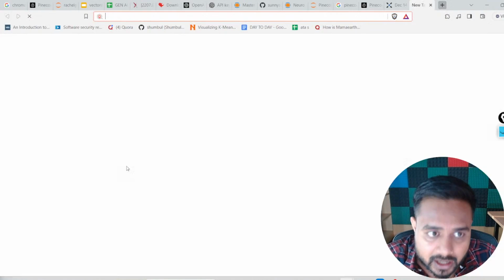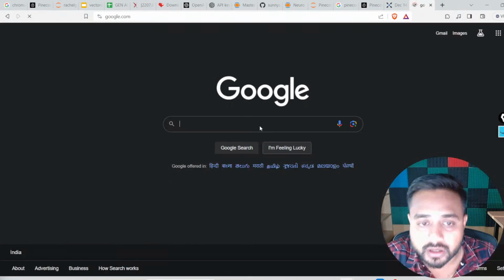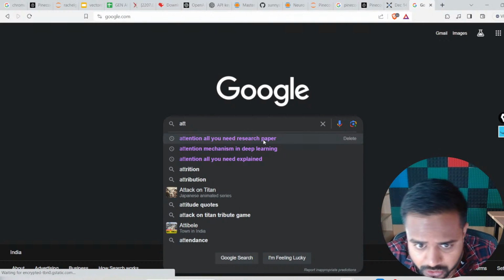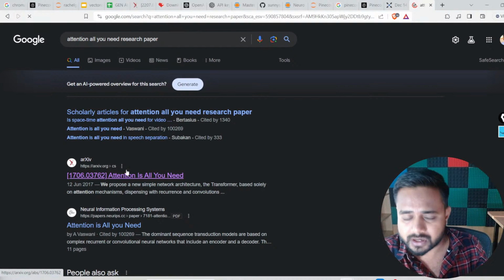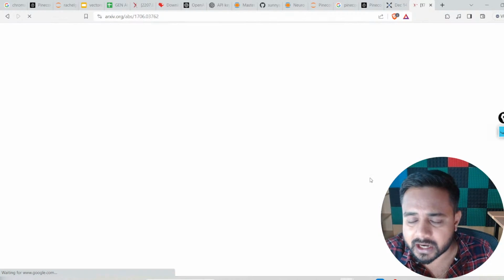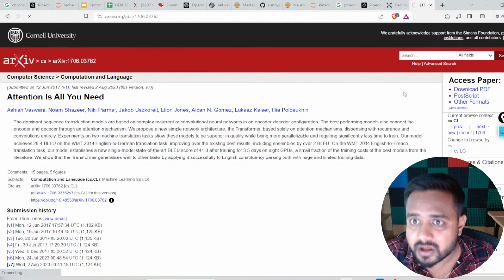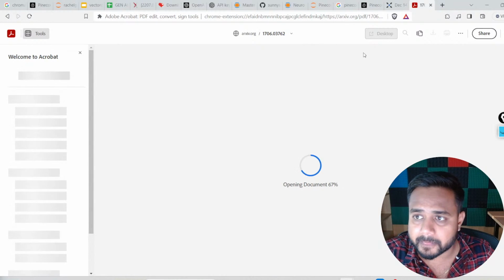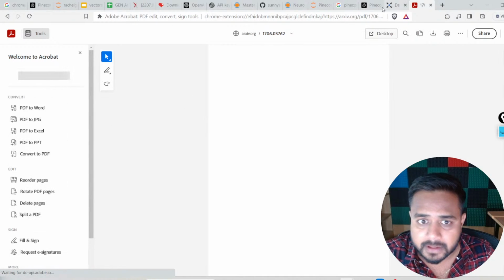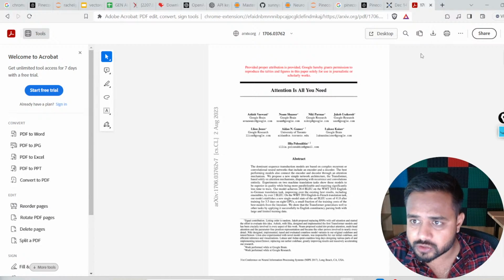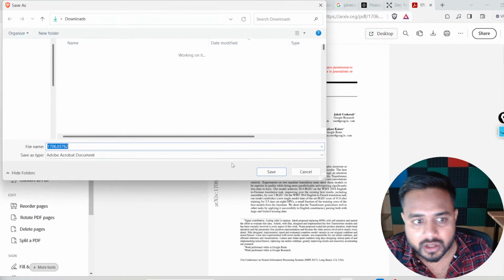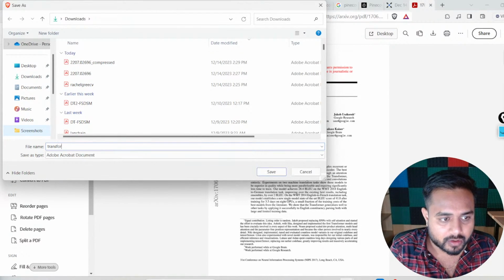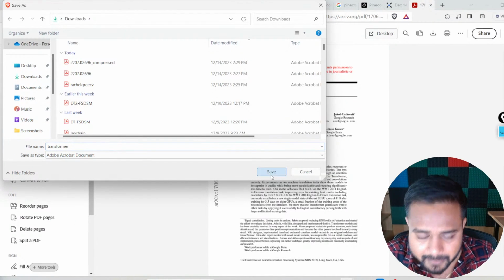So here, let's say I'm opening my Google, and from here I'm searching for "Attention Is All You Need", right? This is the transformer research paper. Let me open this research paper and download it inside my system. Here I'm downloading this particular research paper, and I can keep the name transformer. So this is my PDF.